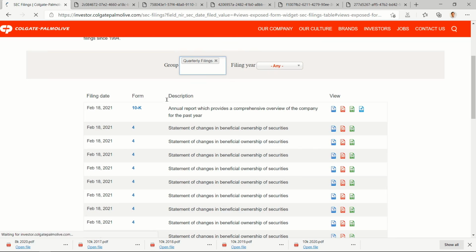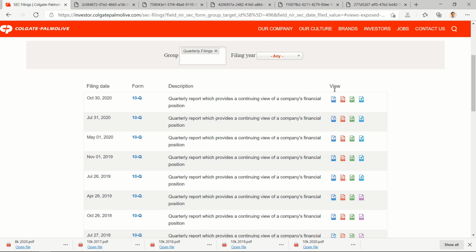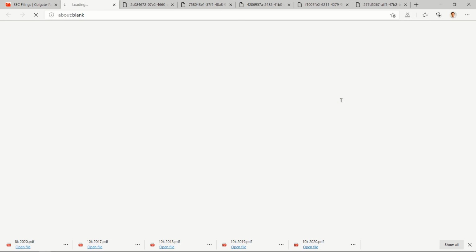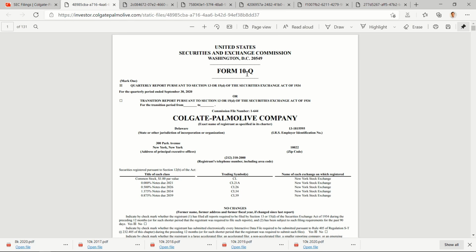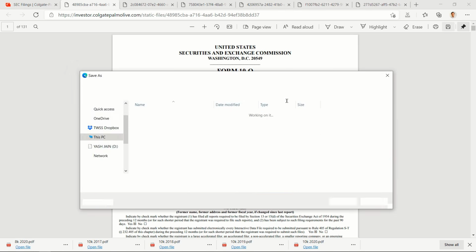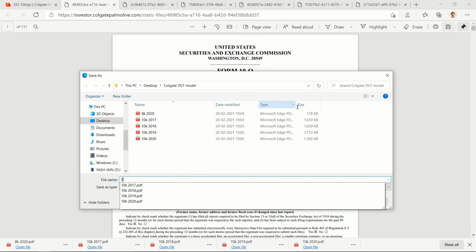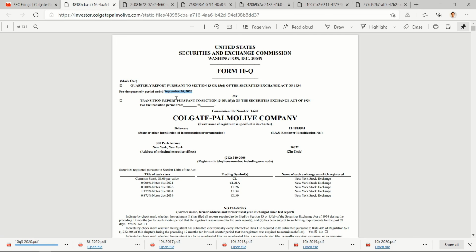So quarterly filings, 10Q, download. Simply click here and it's not processing, just a second. Okay, done. So this is for the quarter ended 30th September 20. So this is Q3 of 2020. So 10Q and then 3, then 2020, enter. So these are the reports that I need to download.